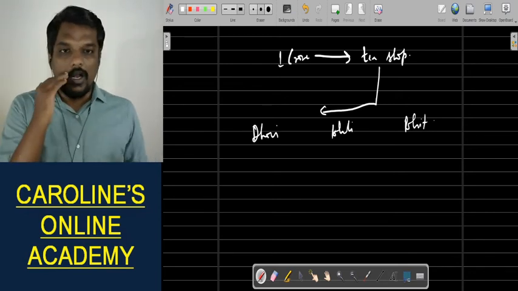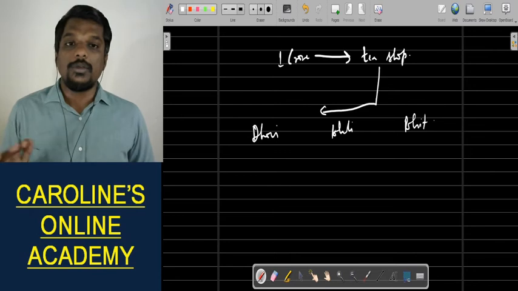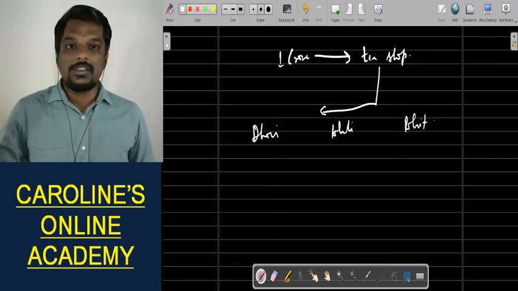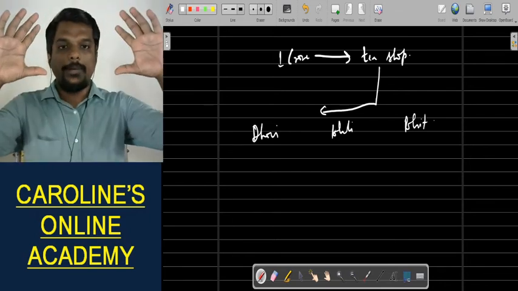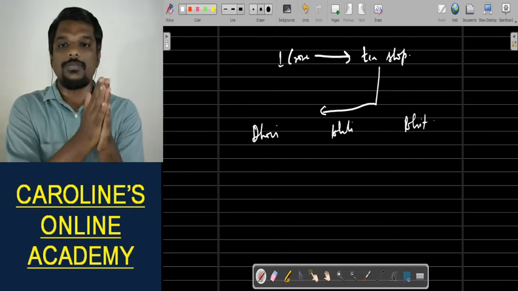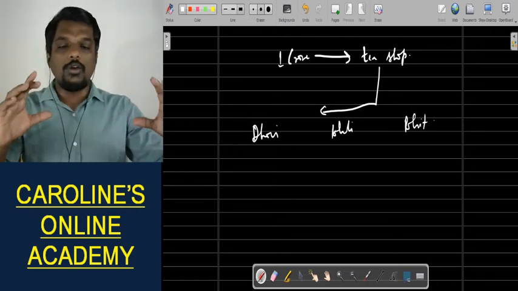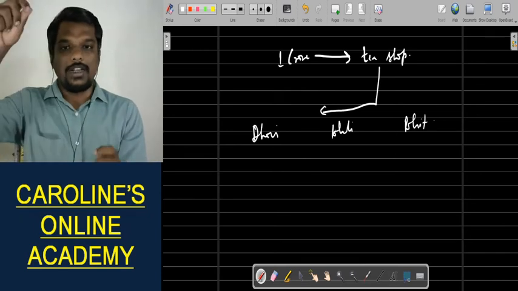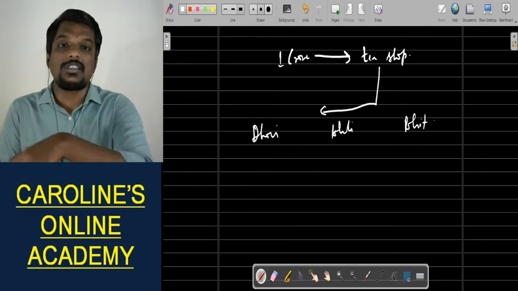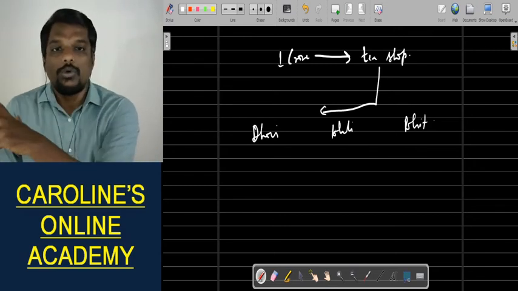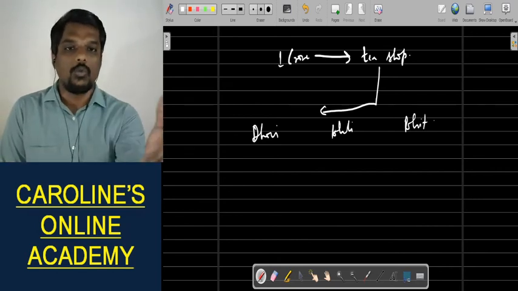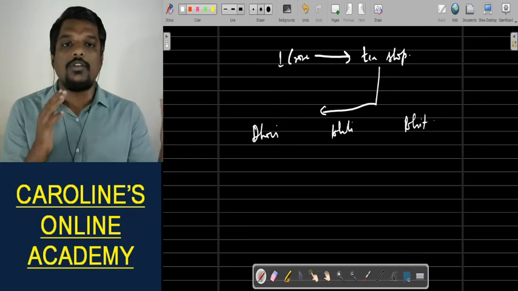So what I'm going to do next is, at the end of the day, before Dada comes, I'm going to take a paper and write the balances of the expenses notebooks on top, and at the bottom I'm going to write the balances of income from the income notebooks, and the total of income and the total of expense will be your profit. That will be there in a single paper. So I'm going to summarize all the balances of expenses notebooks in one paper, balance of all the income notebooks in one paper, and then find out the profit or loss and write it in that paper.